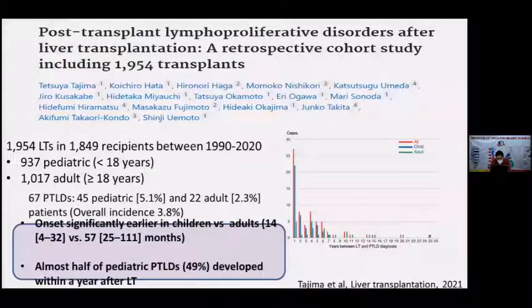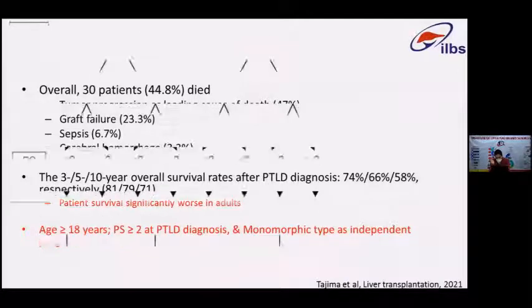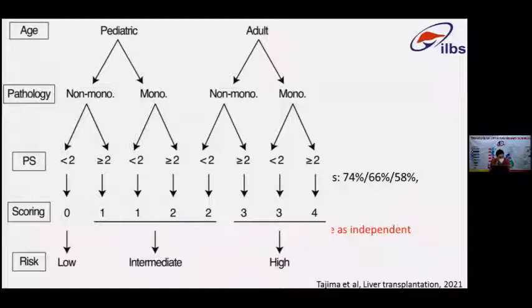That is, the first year after transplant is the most common period when PTLD starts developing, especially in the pediatric population. Overall, more than half of these patients died, and overall survival was significantly worse in adults compared to the pediatric population. Then they developed a score: if you are an adult, age more than 18 years, if you have a poor performance status, and you have a monomorphic type, this score divides these patients into low, intermediate, or high risk groups based on these three parameters: age, monomorphic pathology, and performance status.